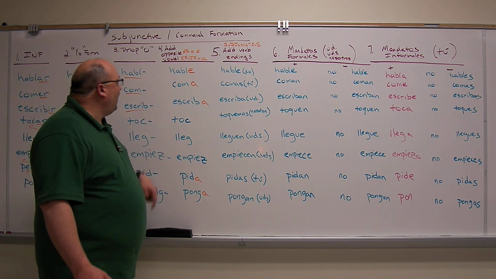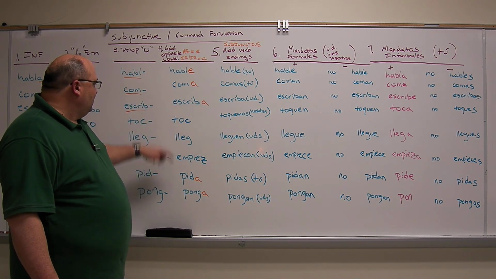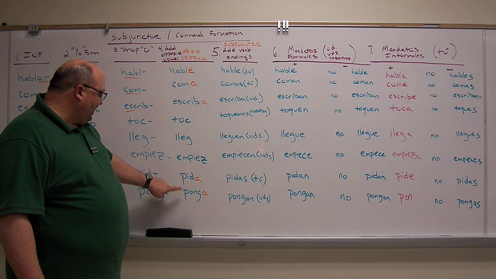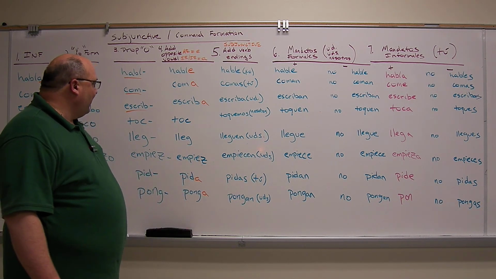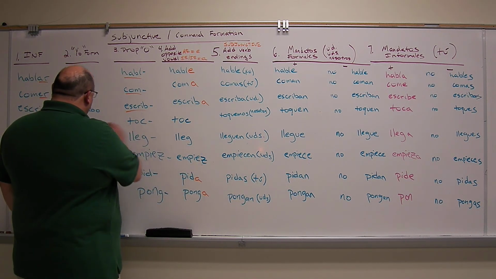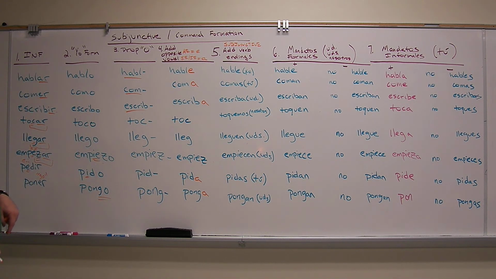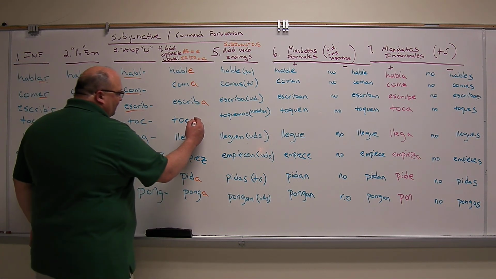So we add the opposite vowel: hable, coma, escriba. We're going to talk about these in a second, pida and ponga. Opposite vowel added onto there. All these are AR verbs. Tocar, llegar, and empezar, AR verbs. So the opposite vowel is obviously going to be an E.